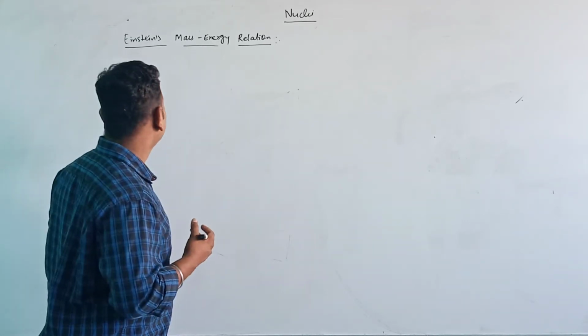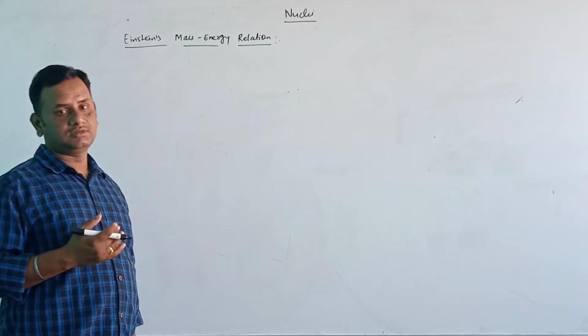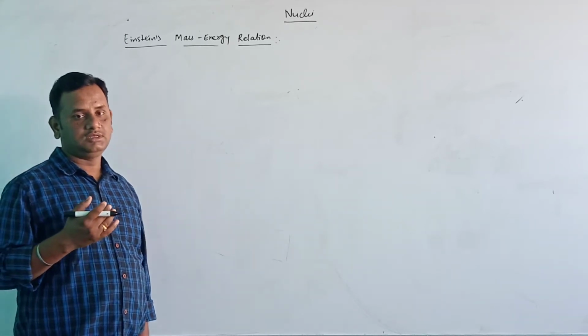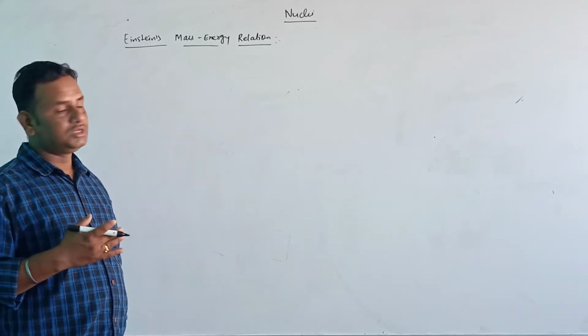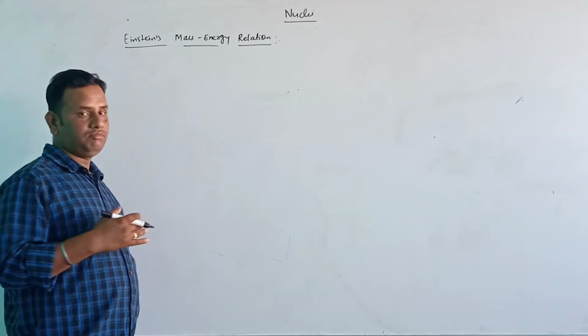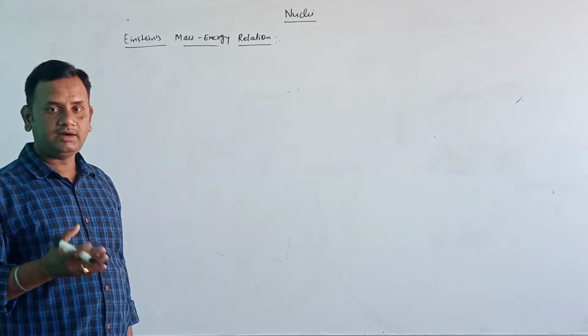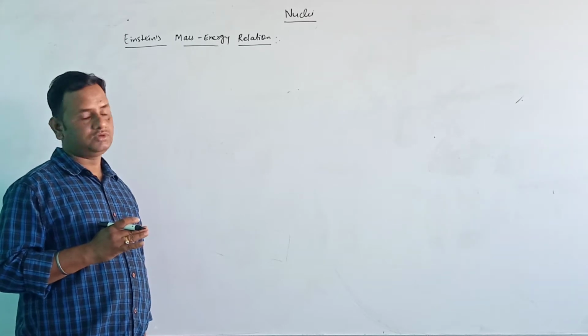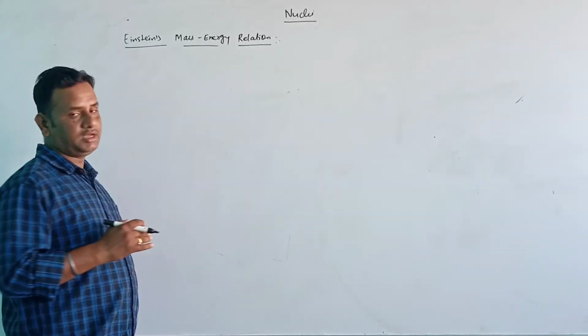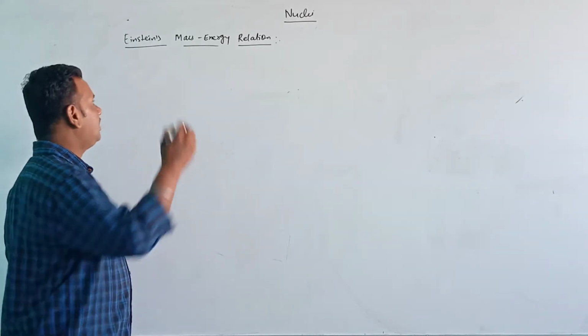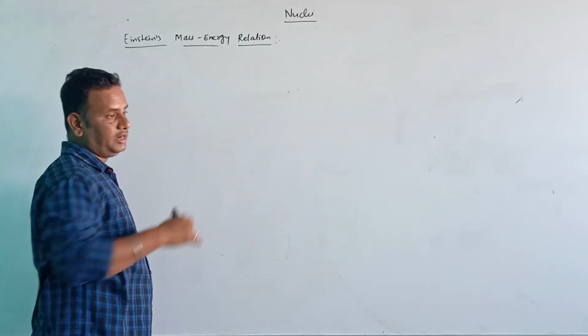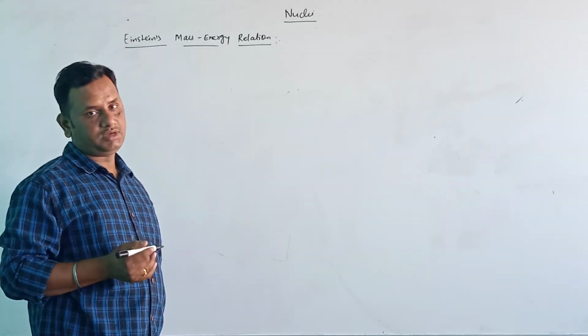So here, according to Einstein, we can convert mass into energy and vice versa. Okay, so we can convert mass into energy and energy into mass.